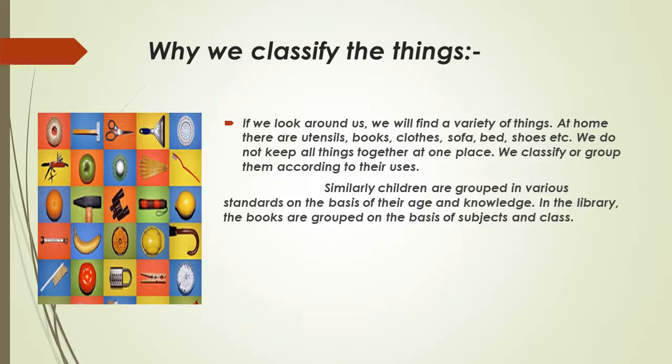Why do we classify the things? If we look around us, we will find a variety of things. At home, there are utensils, books, clothes, sofa, bed, shoes, etc. We do not keep all things together at one place. We classify or group them according to their uses. Similarly, children are grouped in various standards on the basis of their age and knowledge. In the library, the books are grouped on the basis of subject and class.